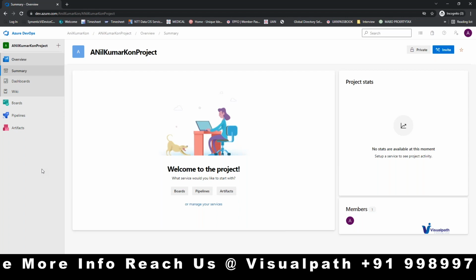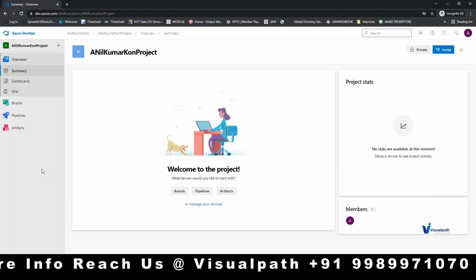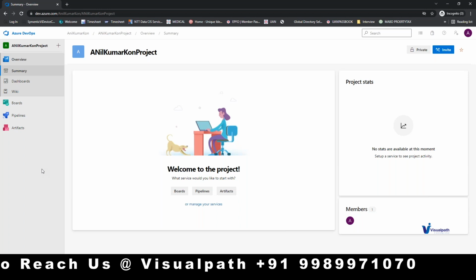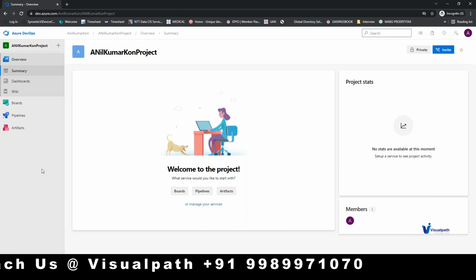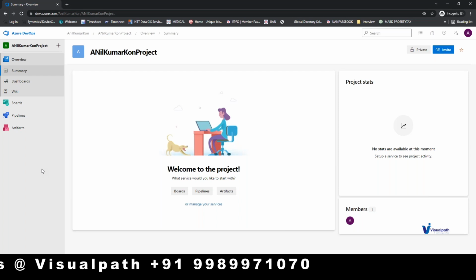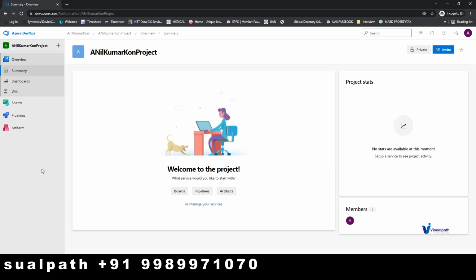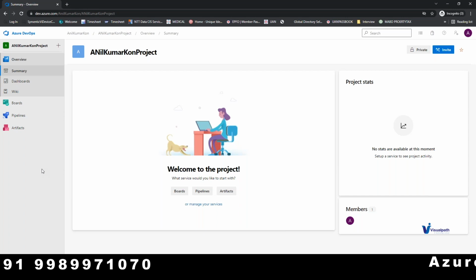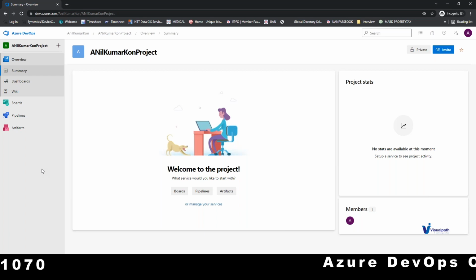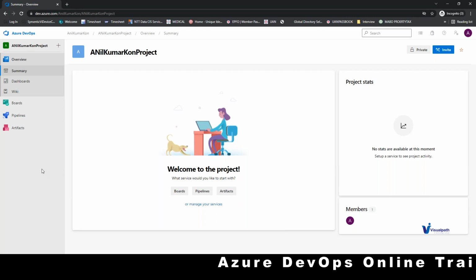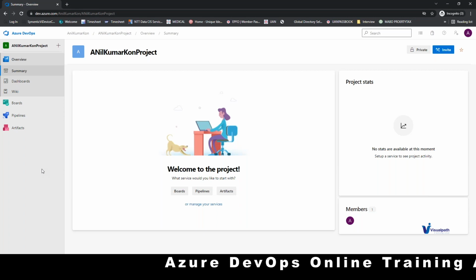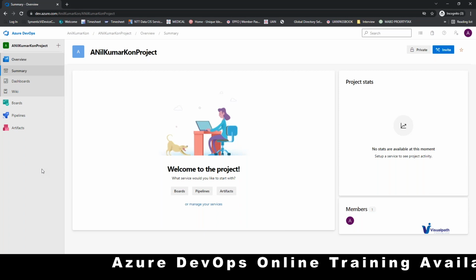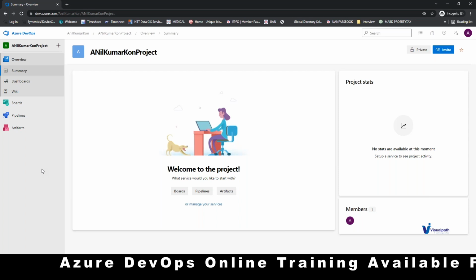users. So if somebody asks you how to disable the repos service for this project and how to disable the test plans, I hope now you guys have an understanding of how to disable or enable an ADO service in the project, right? All these activities will be carried out by the Azure DevOps administrator. Hope I'm clear.